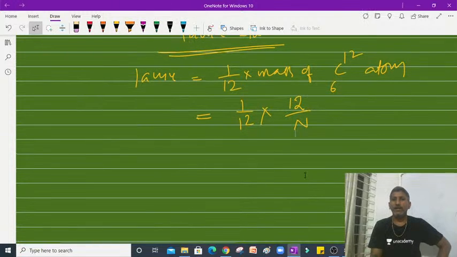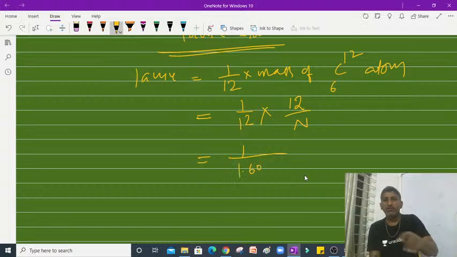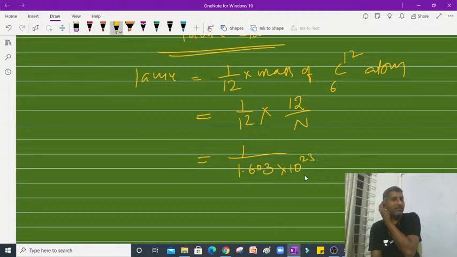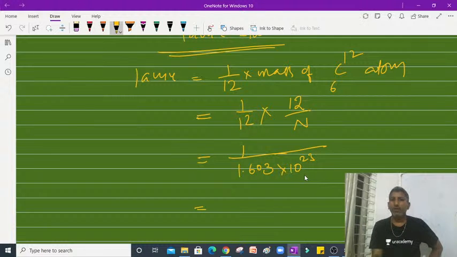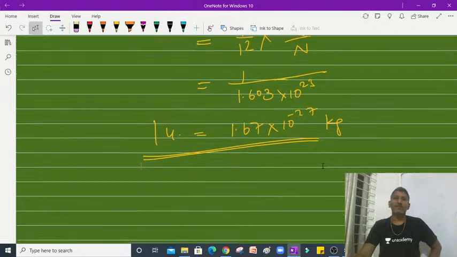Now if you calculate, the 12 gets cancelled, leaving 1 by N, the Avogadro number, which is 6.023 into 10 power 23. So if we write 1 by 6.023 into 10 power 23, it comes to about 1.6605, like that, into 10 power minus 27 kgs, friends. So 1 AMU is equal to this many kgs.